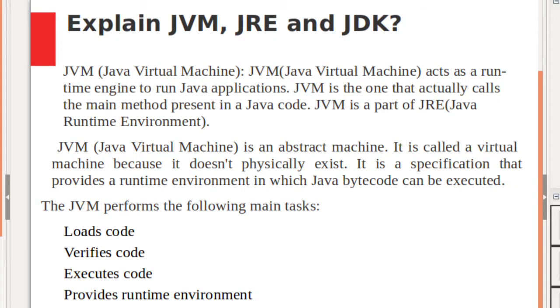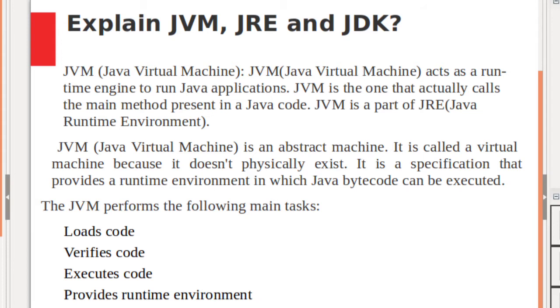First question, explain JVM, JRE and JDK. JVM, Java Virtual Machine. JVM acts as a runtime engine to run Java applications. JVM calls the main method present in a Java code. JVM is a part of JRE, Java Runtime Environment.